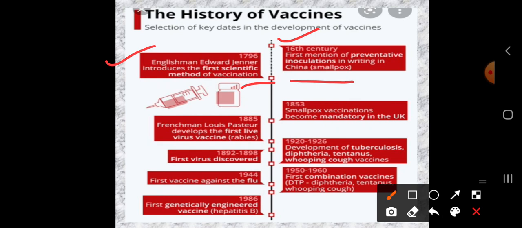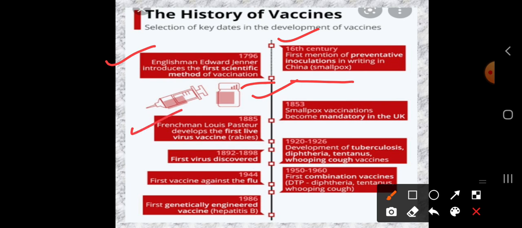Then some years later, in 1853, smallpox vaccination became mandatory in the UK. Due to the spread of smallpox, they made vaccination compulsory in the UK.